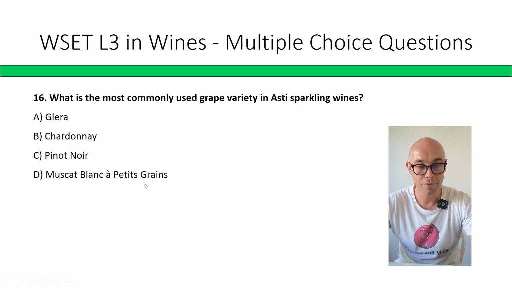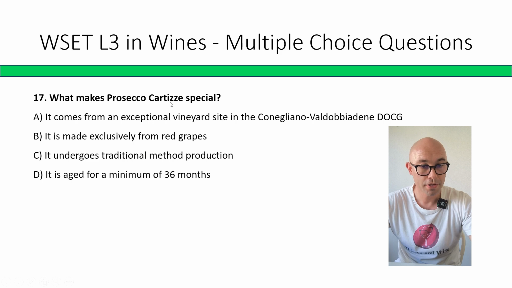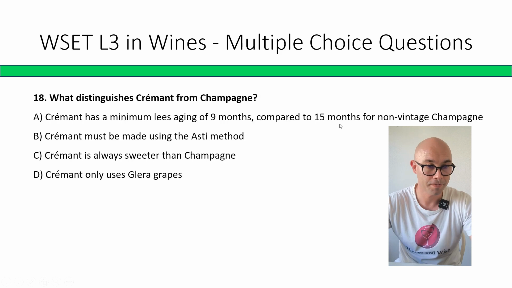Correct answer is D, Muscat Blanc, a Petit Grain. What makes Prosecco Cartizze special? It comes from the exceptional vineyard site in Cogollano Valdobbiadene, DOCG. It is made exclusively from red grapes. It undergoes traditional method production. It is aged for a minimum of 36 months. Correct answer is A. It comes from the exceptional vineyard site in Cogollano Valdobbiadene, DOCG.